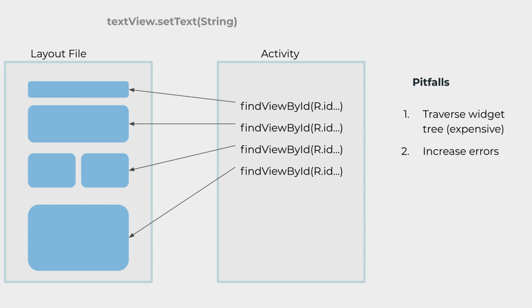Because it may happen that the view you're trying to find has been long removed by another function, by another class. So now you are looking for something that doesn't exist, or if you are trying to update something that doesn't exist, then you end up with a lot of errors and your app may crash. And also, as I said, you are directly changing the state of the widget manually. When you say text view dot set text, you are directly going and changing the state of that text view, which is not a great thing because it pollutes your whole state management of your app, and you potentially may wind up with a lot of problems.